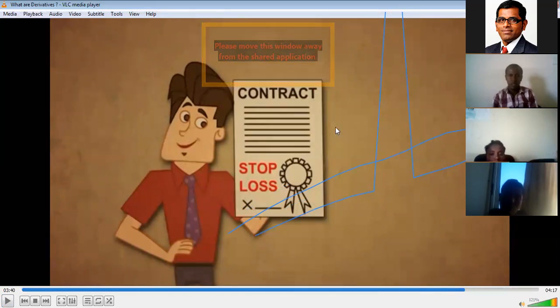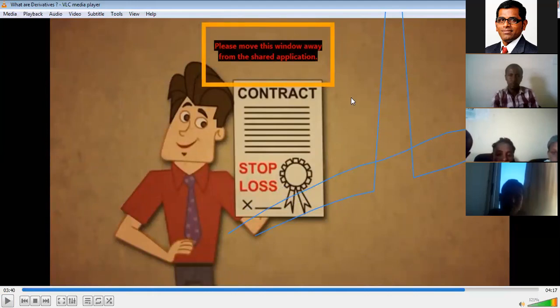This is the contract that farmers can enter into with investors. Farmers who grow commodities like potatoes and cows can enter into a derivatives contract. This is what is happening in India. Many farmers are entering into contracts with dealers.